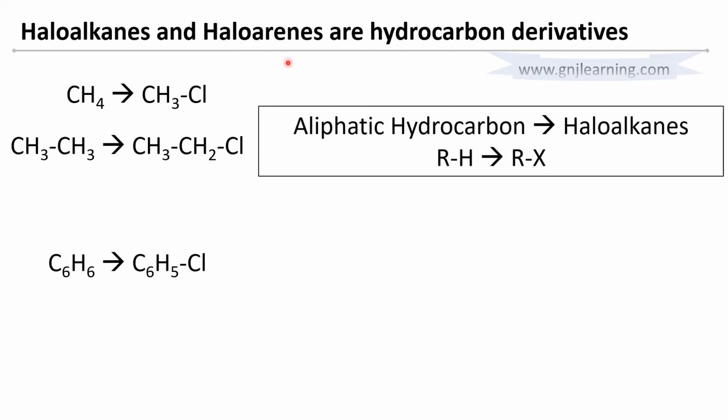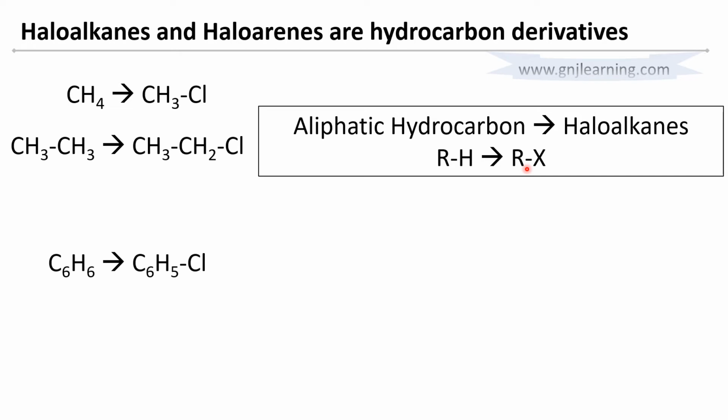If I generalize, an aliphatic hydrocarbon is usually represented as RH. It can be methane, ethane or any straight chain hydrocarbon. From this aliphatic hydrocarbon, one H is removed, then you get the alkyl group. R is the alkyl group. Along with that, you put one halogen atom into it.